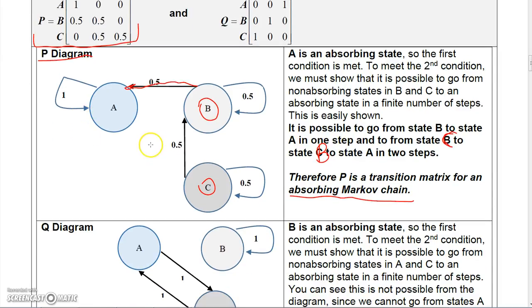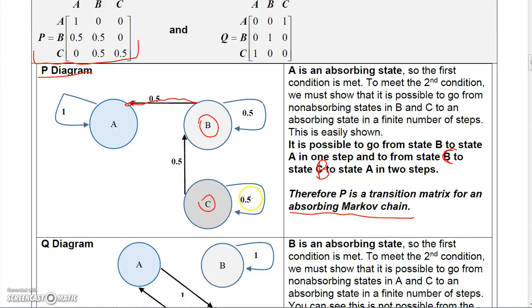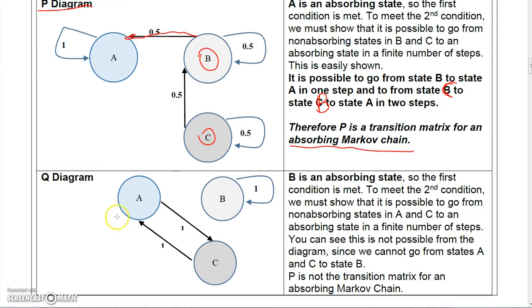Now let's look at the diagram for Q. From A you can only go to C. So down here A only goes to C with 100% probability. B only goes to B, so notice B is out here by itself, just going to itself with 100% probability, and C only goes to A. Okay, so we know B is an absorbing state because you can only go back to B. So the first condition is met.